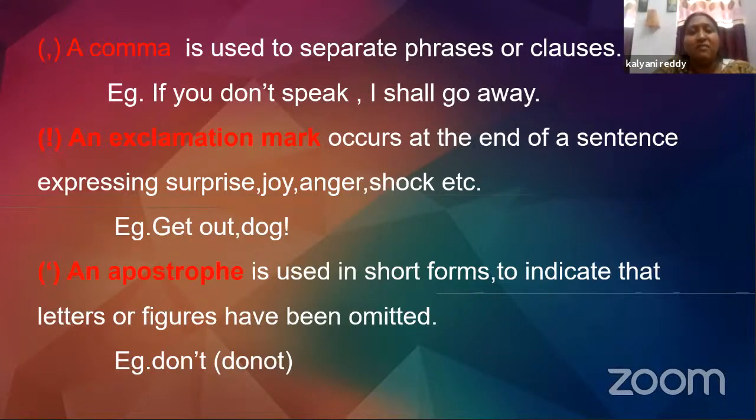Next is an exclamation mark, which occurs at the end of a sentence expressing surprise, joy, anger, shock, etc. So the same example is given here, children, from the dialogue. Take a look at it. Get out, dog! Now, an apostrophe is used in short forms to indicate that letters or figures have been omitted. Take a look at the example. Don't. You can see apostrophe is used as a short form for do not.